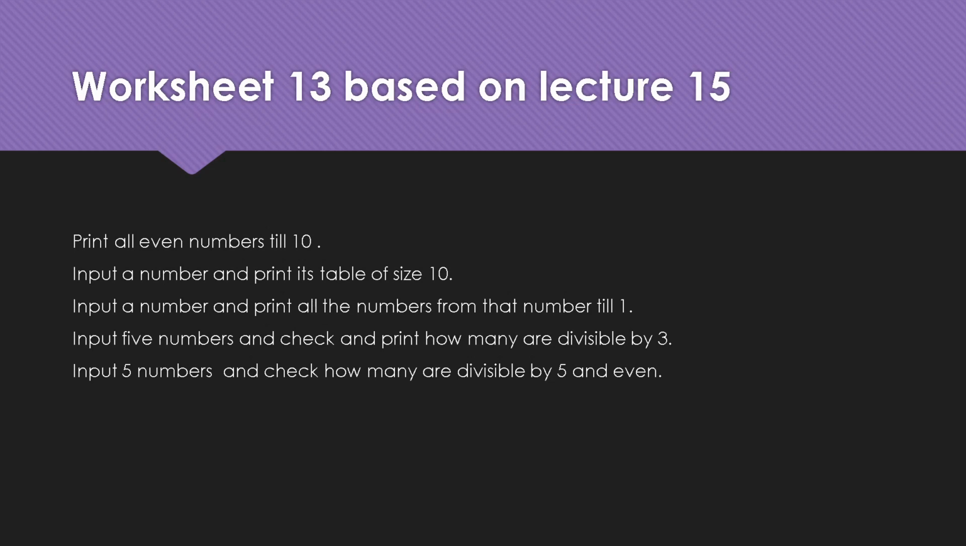Whichever 5 numbers you input, you have to check each one of them and find how many are divisible. I am not asking which ones are divisible. So if there are 3 numbers, the output would be 3 numbers are divisible by 5. If it is 2 numbers, then you will say 2 numbers are divisible by 5. I don't want the numbers which are divisible by 5. I want the count of the numbers, right?